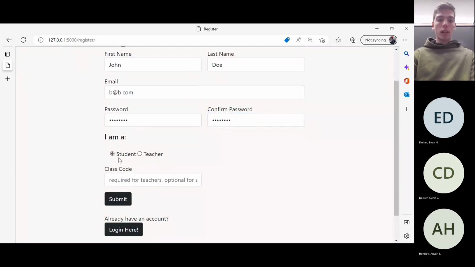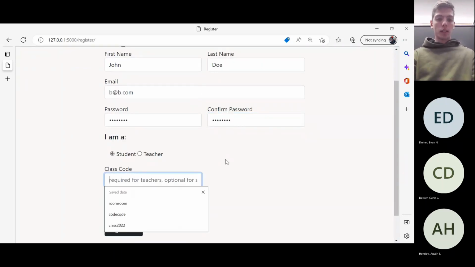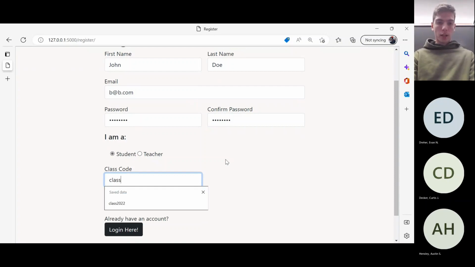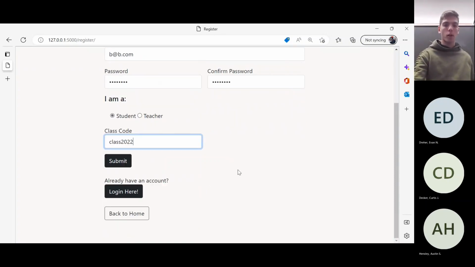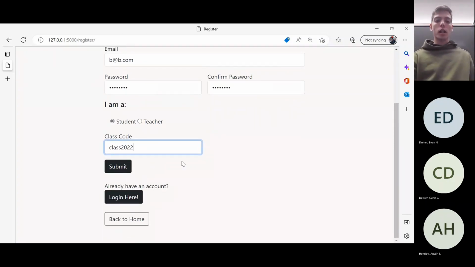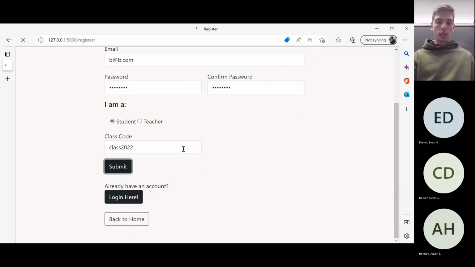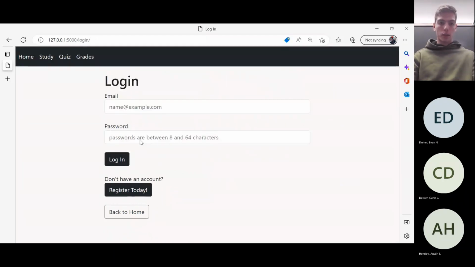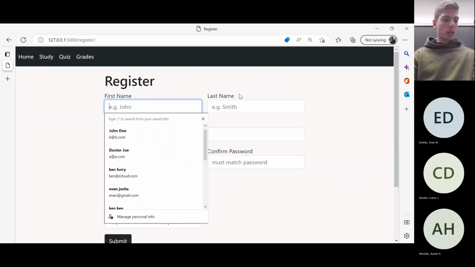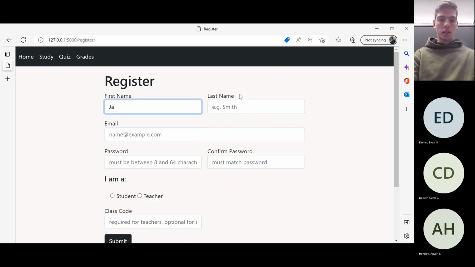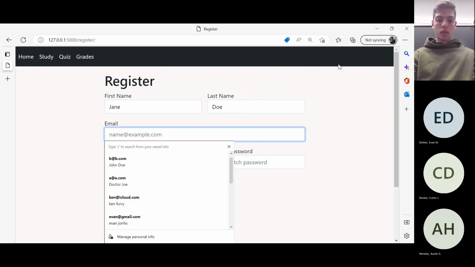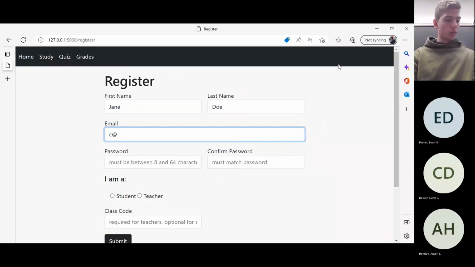And this is a student, and I am going to put the class code because I do want this person to be part of the class 2022 class so that when the professor goes and checks the scores, they can see the scores of the student. So submit that, and then just quickly one final account for this before we get on to the next part.